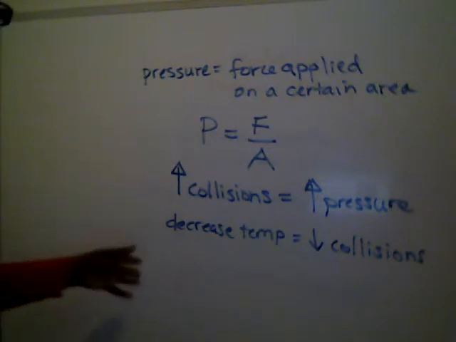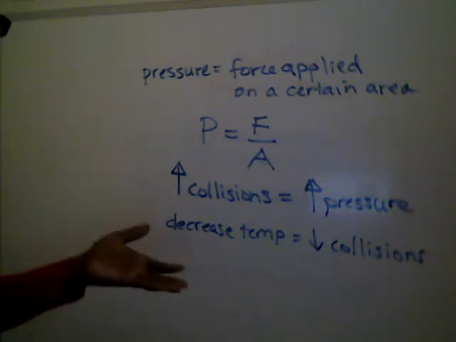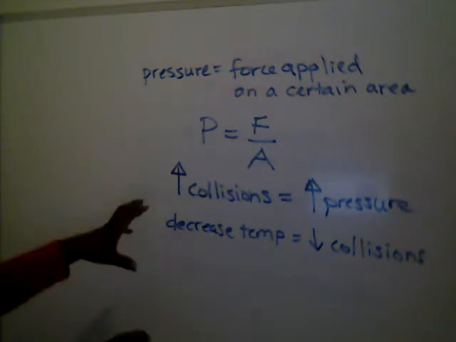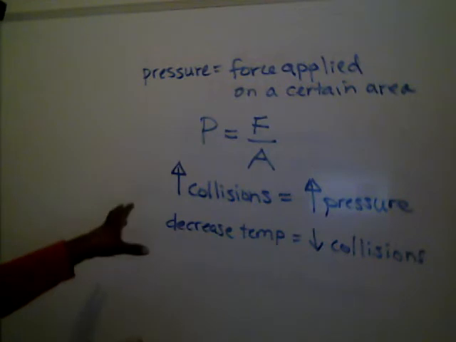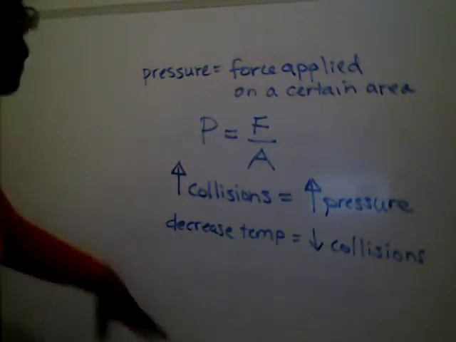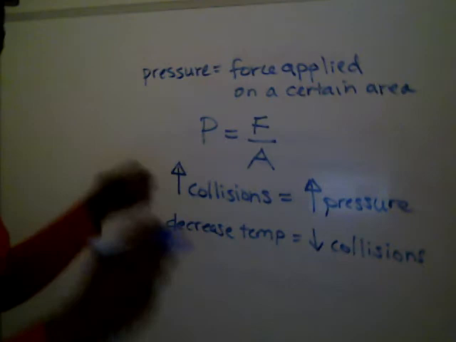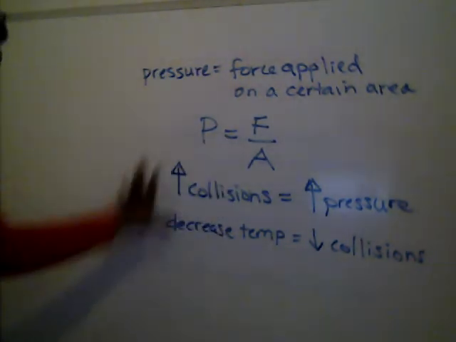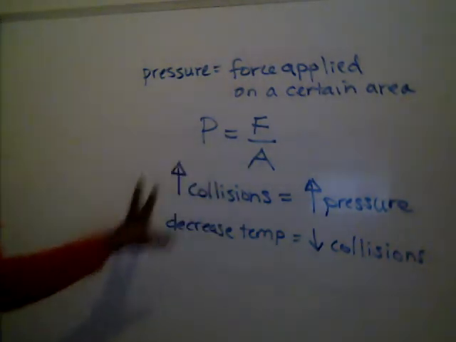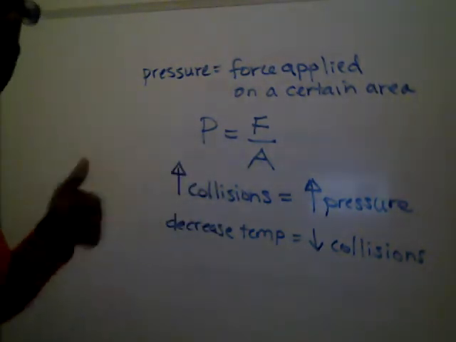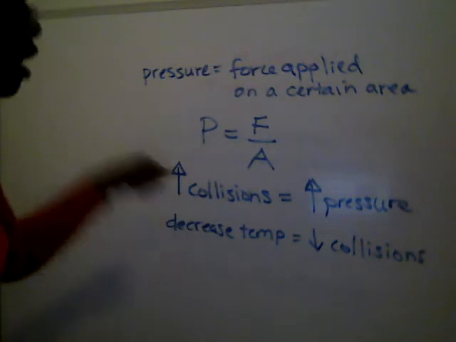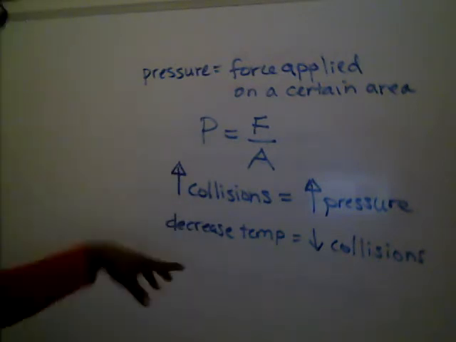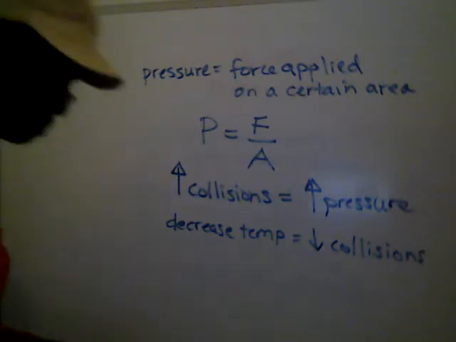But if we were to let that mattress heat up, so let's say we let it stay out in the sun for a couple hours, then the mattress should go back to being the same height and inflation that it was before, because those gas particles will heat up, they'll get more energy, they'll have more collisions, they'll create more pressure. So for gases, temperature is going to be affecting your pressure. If it's high temperature, you have more collisions, more pressure. Lower temperature, slow those gas molecules down. They're not hitting each other as often. It's going to be less pressure.